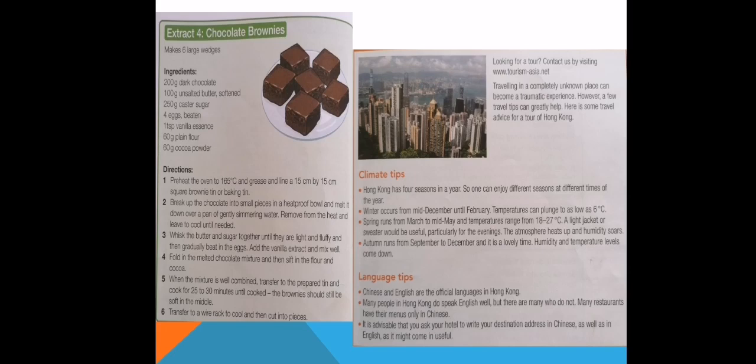And then on extract 5, we actually have tips for travelers. We have some climate tips, and we have some language tips. And it's actually a mixture of the first and the second extract, if you remember our previous lesson. They are divided into subcategories. We have our subheadings, and the information, though not as brief as the first text, is written in bullet points.